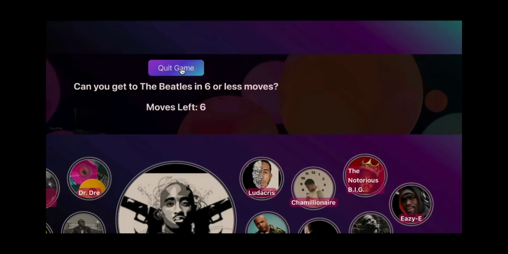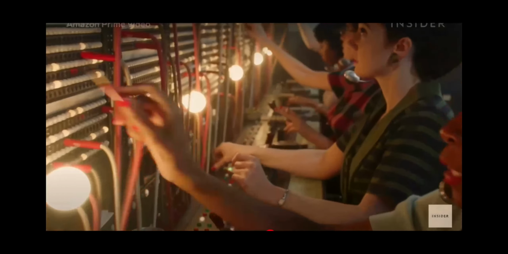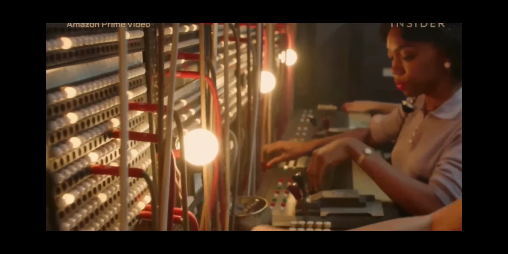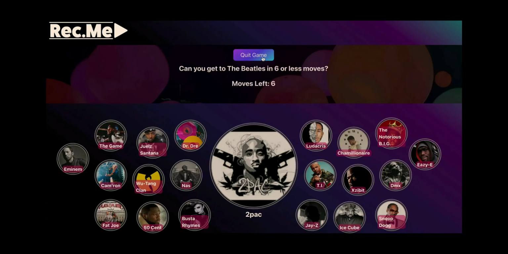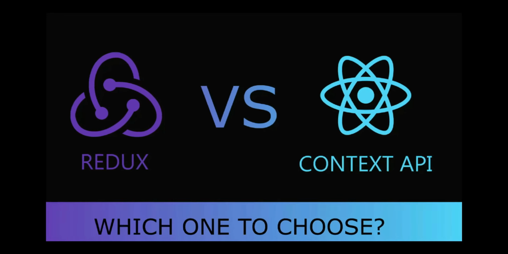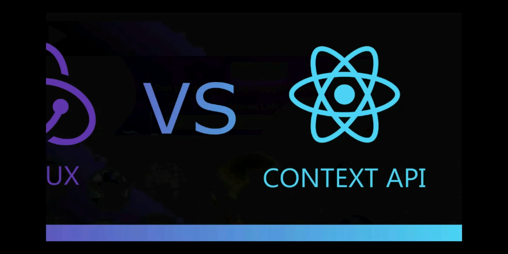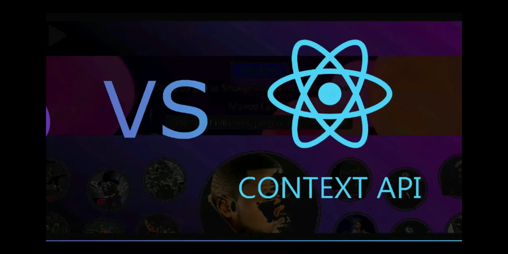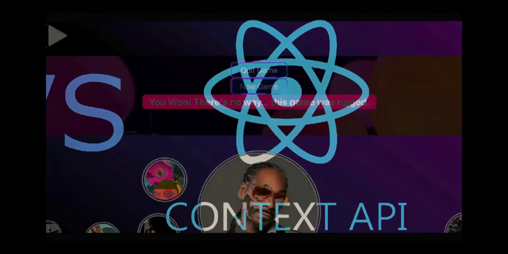The search bar component is nested within our header, which is rendered by app, so having access to context for both our game status as well as our overall data was useful in toggling whether that feature should be available to the user or not. Ultimately, leveraging global state management through the React Context API allowed our app to more seamlessly manage its state and data, and gave us the freedom and opportunity to pursue additional features like our game.